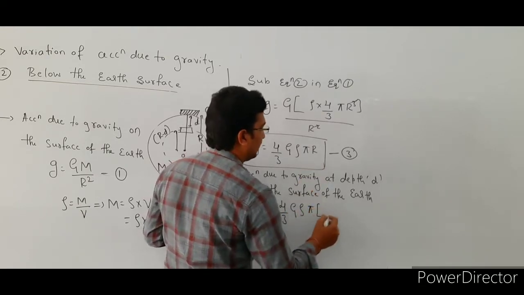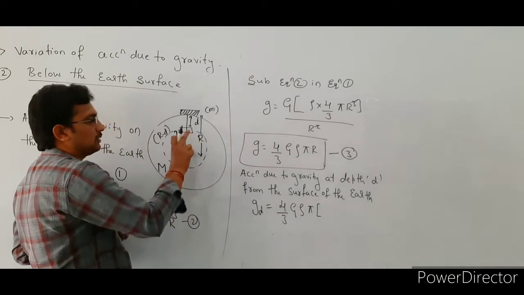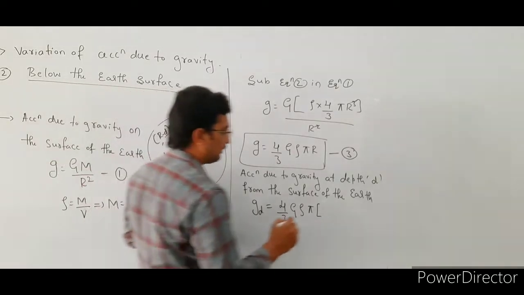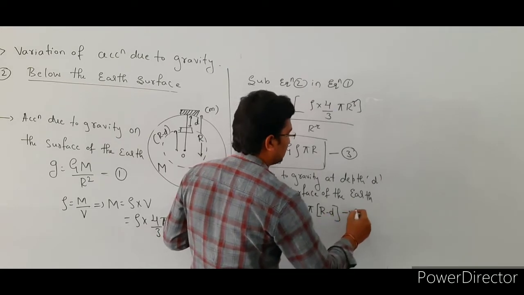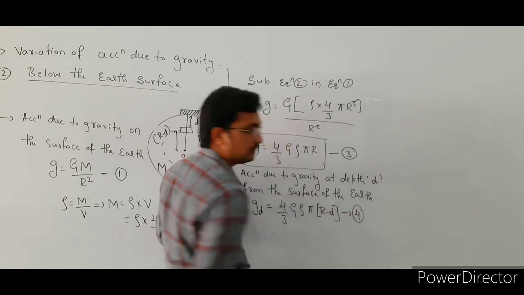Here r is nothing but the distance from this point to this point, and the distance is r minus d. So this is our equation number 4.